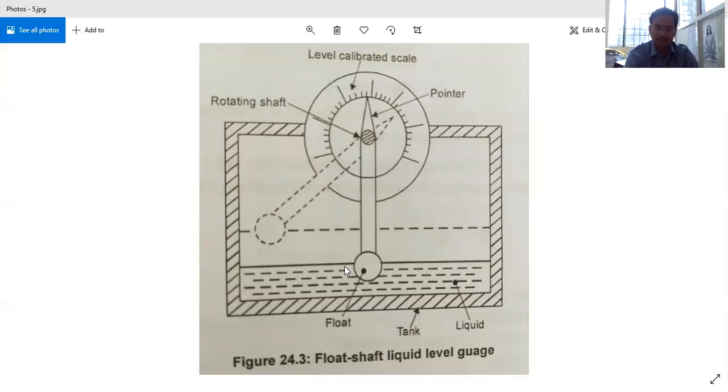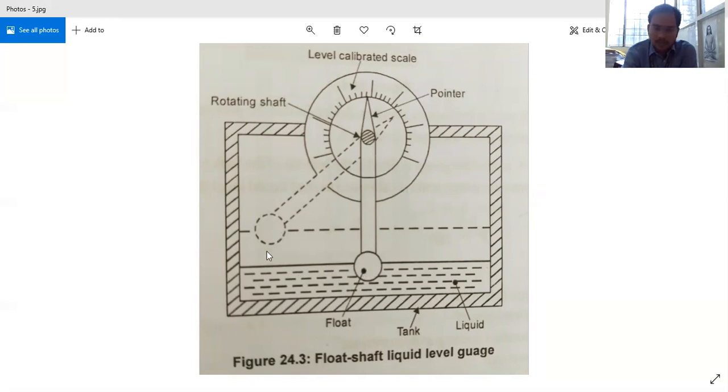Now, coming to the next type, the float shaft liquid level gauge. In the direct method, we have one more type in buoyancy type level indicating instruments. It is the floating shaft liquid level gauge. Here, coming to its description, again the principle is the same, the buoyancy principle. Because of the weight differences, density differences, this will move up. So it will float in the liquid.